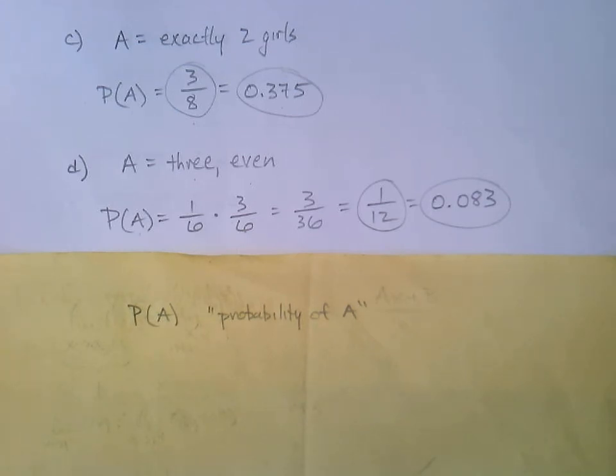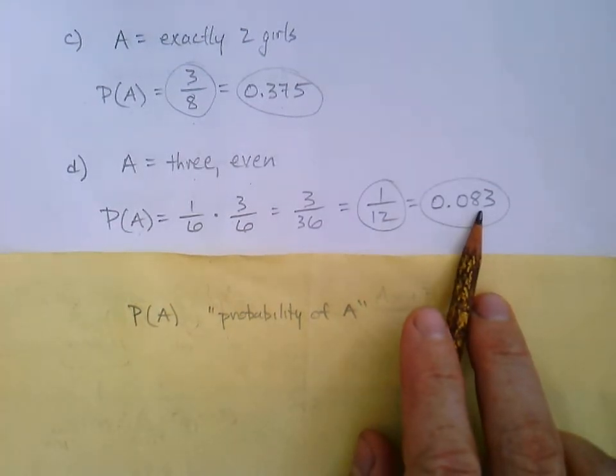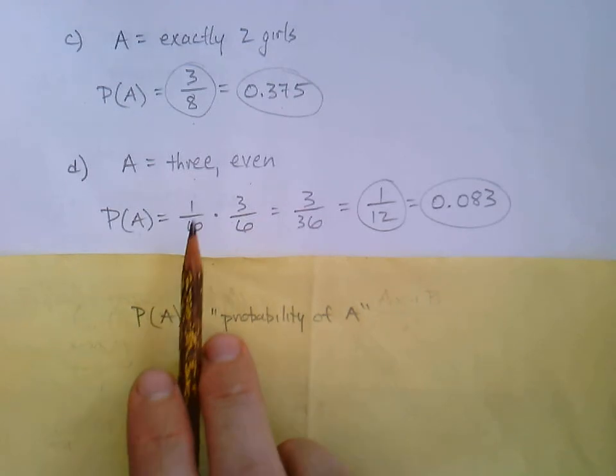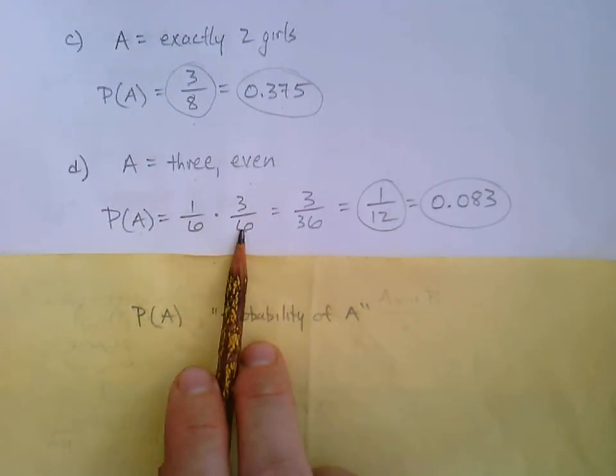So rolling a 3 and then picking up and rolling an even, not very likely to occur. Not even 10%, 8.3% chance of that happening. And maybe you'd expect that. Makes sense. I got that one last sentence down below. As in the last example, the one we just did, part D, to find the probability that several independent events all occur in order, take the product of their individual probabilities. And that's what I just explained. Look at each probability on its own and then multiply them.